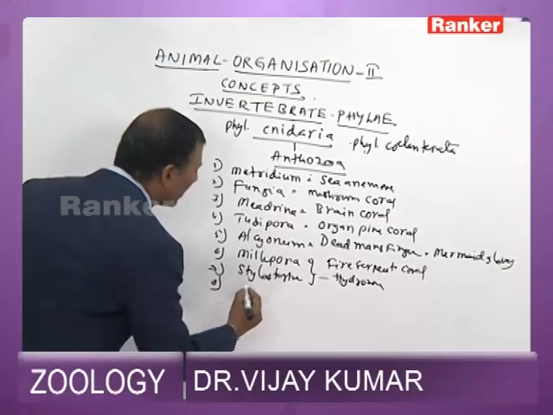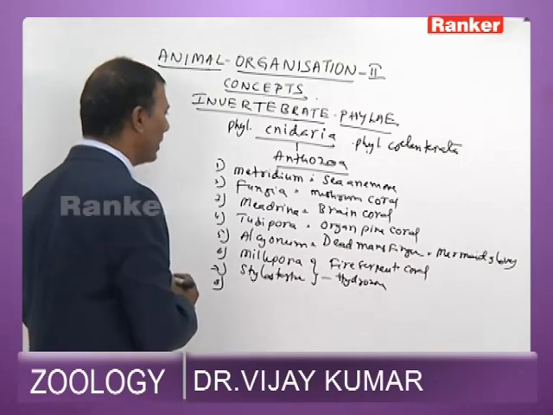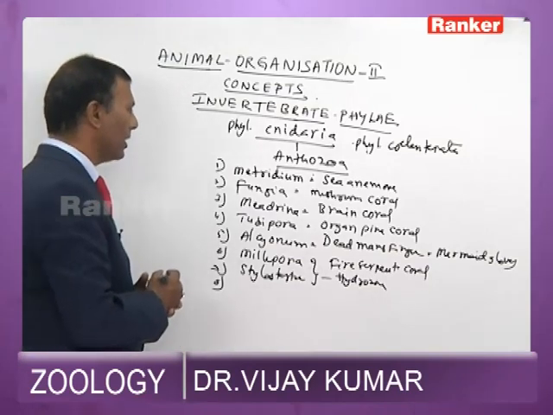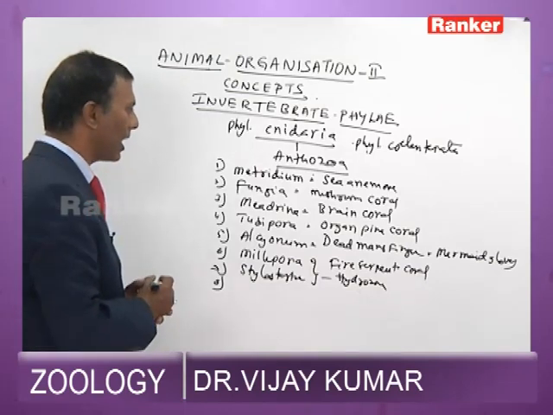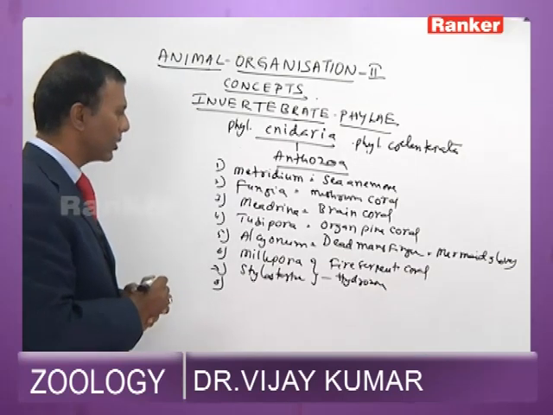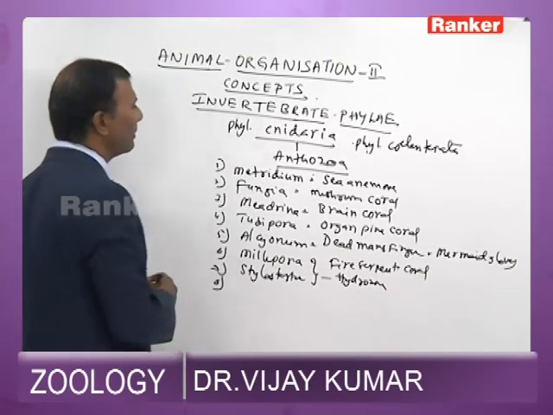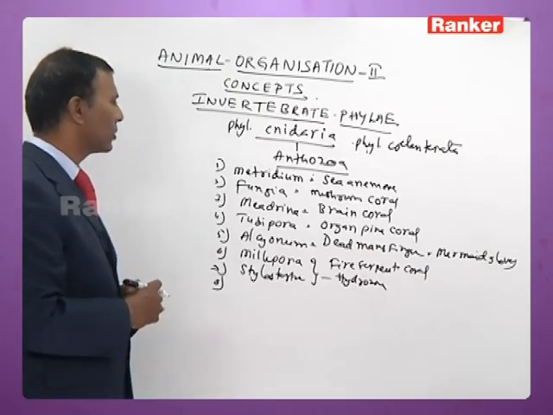So Fungia, mushroom coral, Meandrina, brain coral, Tubipora, organ pipe coral, Alcyonium, dead man's finger or mermaid gloves, and Millepora and Stylaster, fire serpent corals, are some of the most important corals.